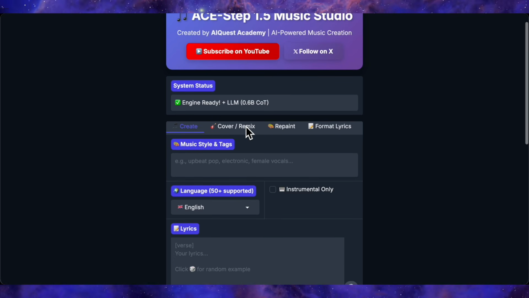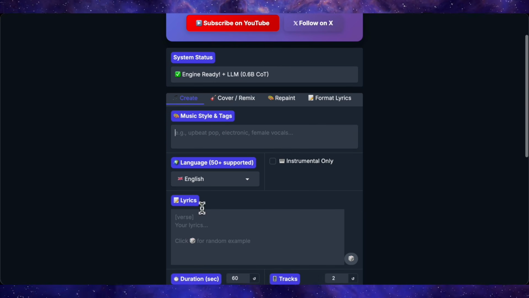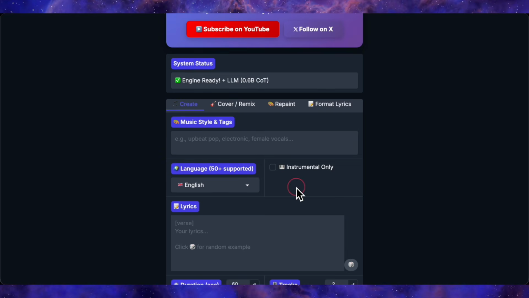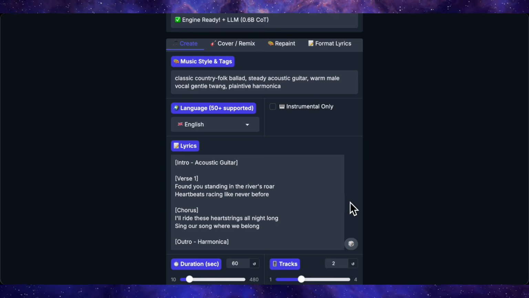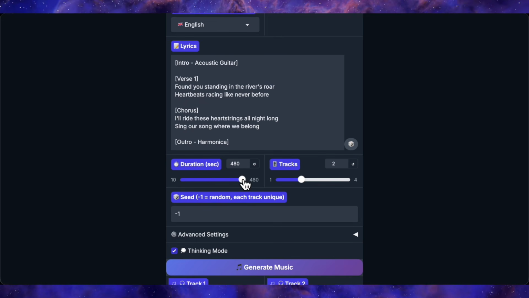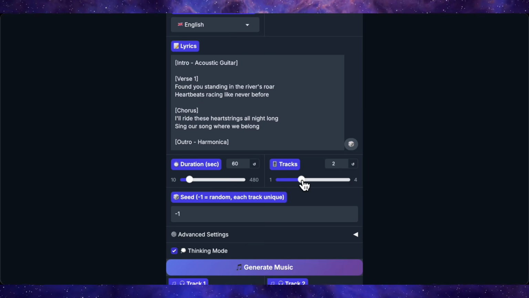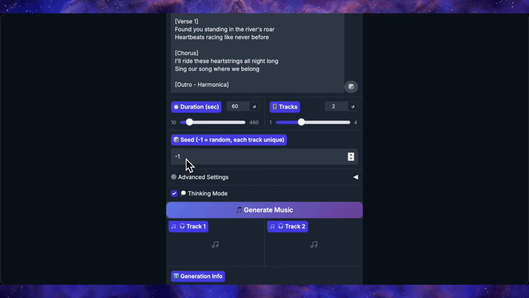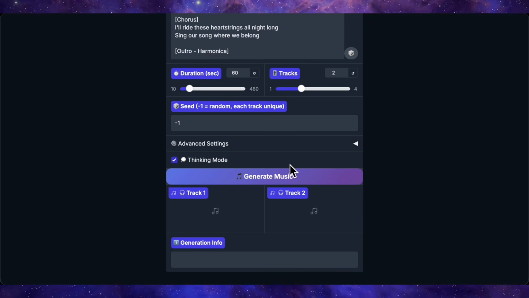There are 4 tabs: Create, Cover, Remix, and Repaint. In Create, you enter your prompt and lyrics, pick your language from the full list of 50+ supported languages, and optionally toggle instrumental mode if you want a track without vocals. Hit the dice button to load a preset, adjust the duration, you can go all the way up to 480 seconds, so 8-minute songs are completely possible, and set how many tracks you want generated per run. Set the seed to -1 for random variation each time, or lock it to a specific number if you want consistent, repeatable results.